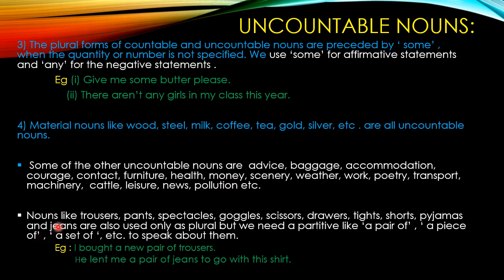Okay. Nouns like trousers, pants, spectacles, goggles, scissors, drawers, shorts, pajamas, and jeans are also used only as plural. But we need a partitive like a pair of, a piece of, a set of, etc. to speak about them. Example: I bought a new pair of trousers. How many pairs of trousers did I purchase? One. We say a new pair of trousers. He lent me a pair of jeans to go with the shirt. How many jeans did he lend me? One. But we say he lent me a pair of jeans to go with this shirt. Okay, children?